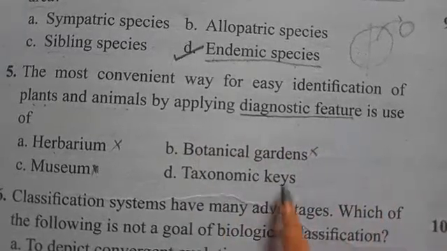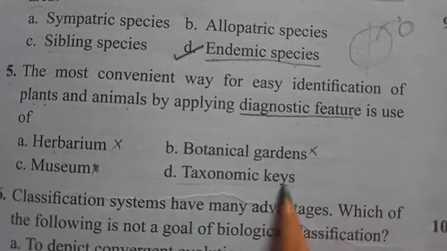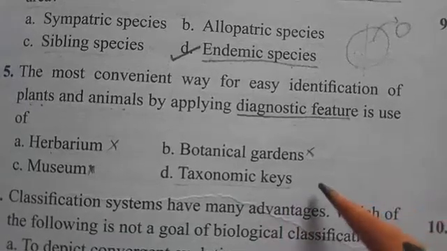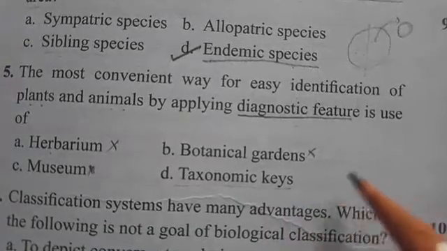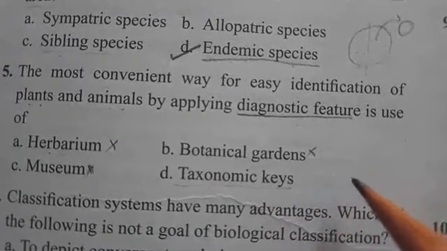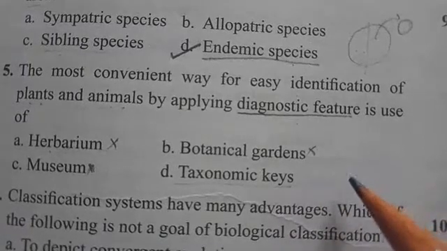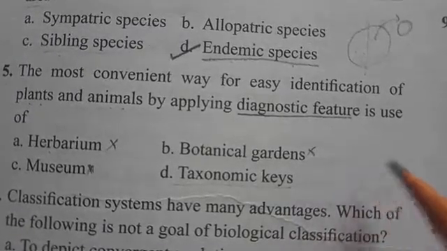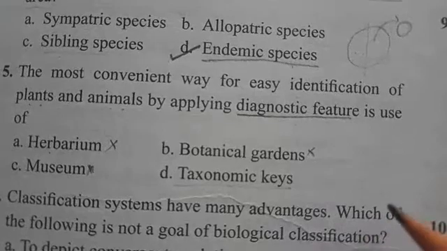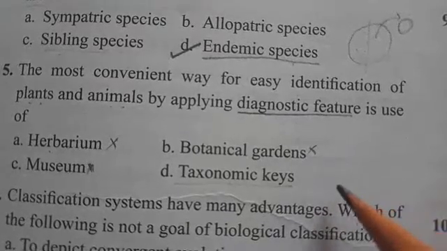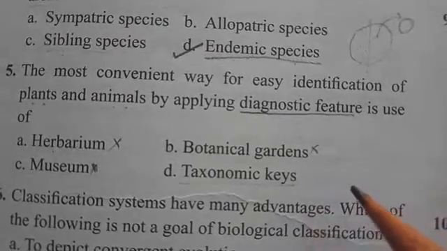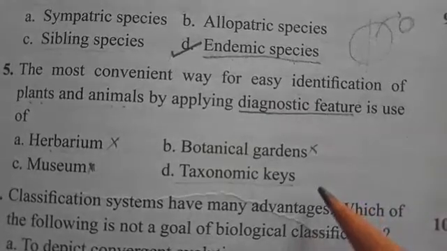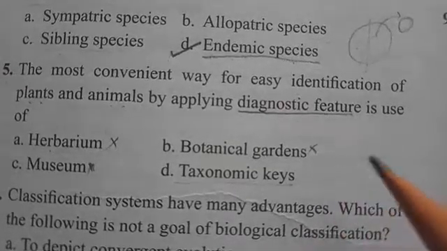Taxonomical keys apply diagnostic features. In keys, two contrasting characters are written as a couplet: if one is present, the other is not. Couplet characters help to identify analytically.